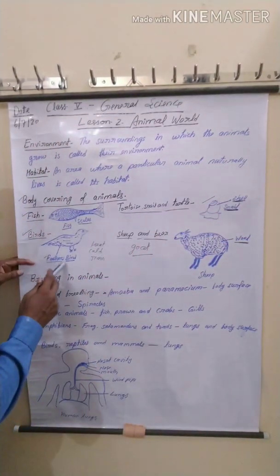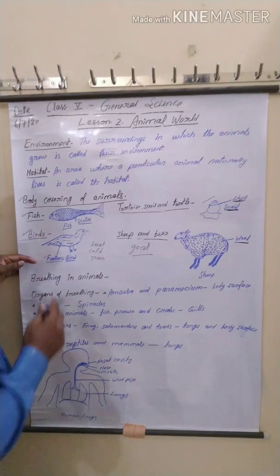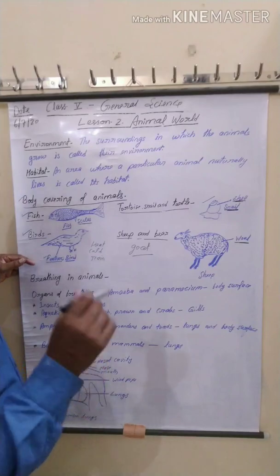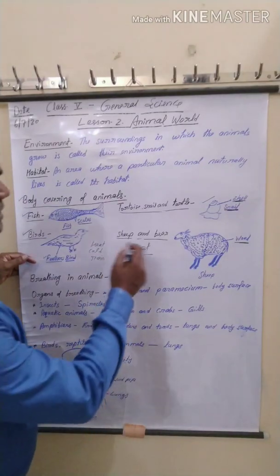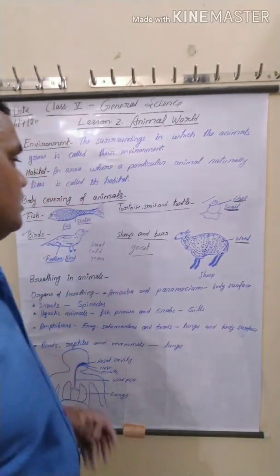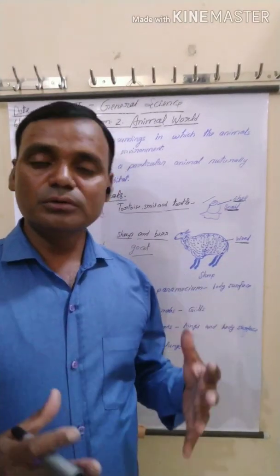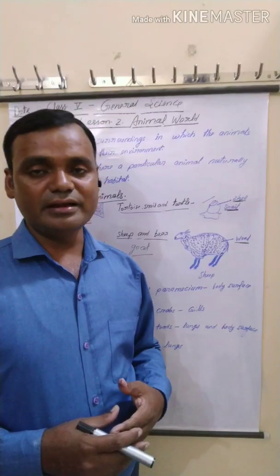Now feathers. Birds are protected by feathers. Feathers protect from heat, cold, and rain, and also help in flying. And sheep, deer, and goat also have hair, and you know that wool protects from heat, cold, and rain.